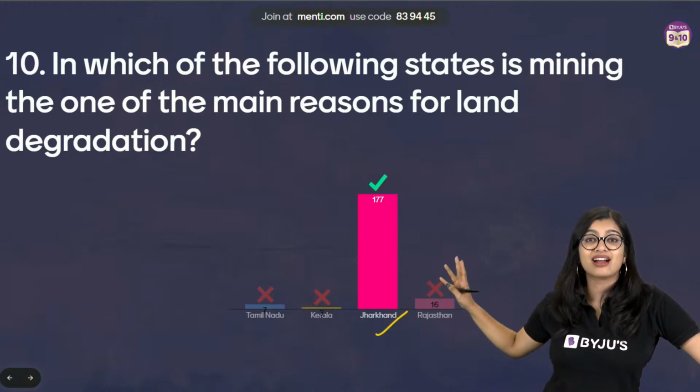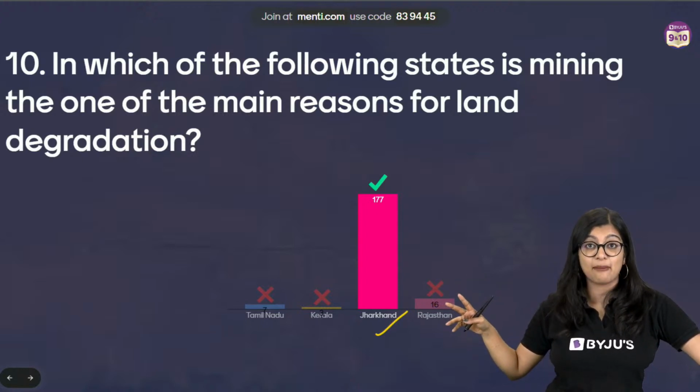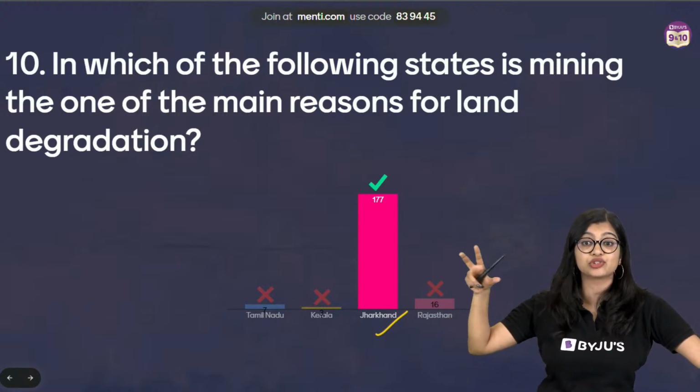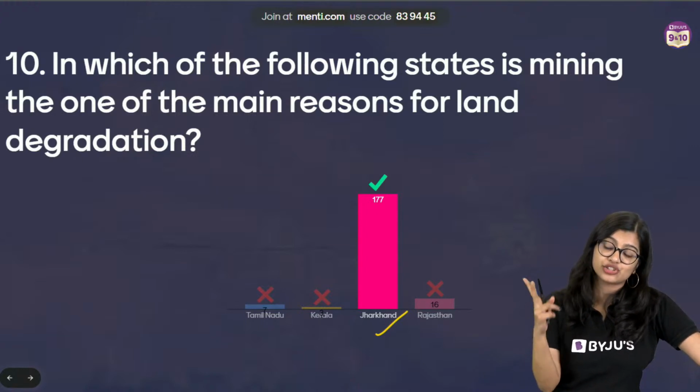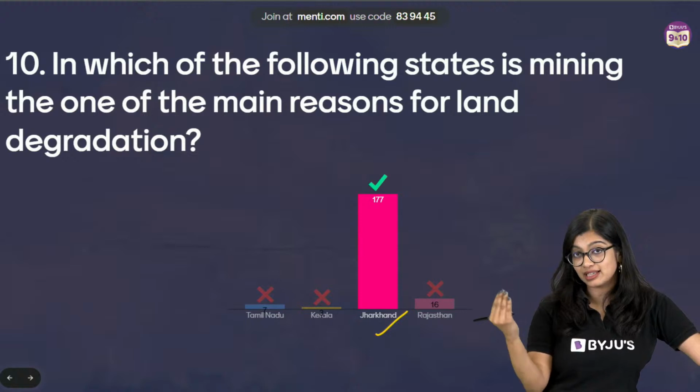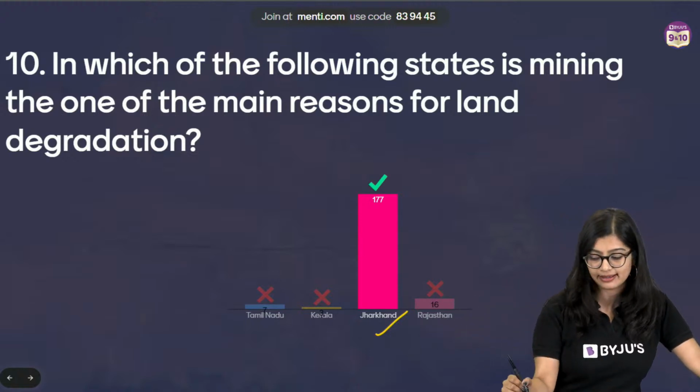So now we know Jharkhand, Chhattisgarh, especially extensive mining happens because we know that there are a lot of rich minerals, right? So in the case of Jharkhand and Chhattisgarh, we see that mining is the leading cause for land degradation.